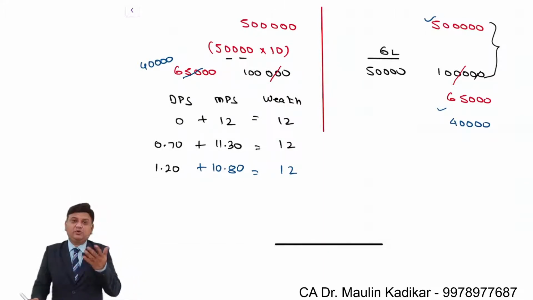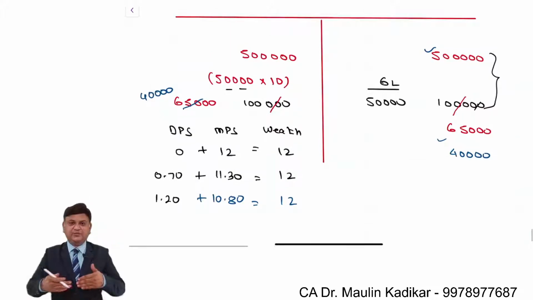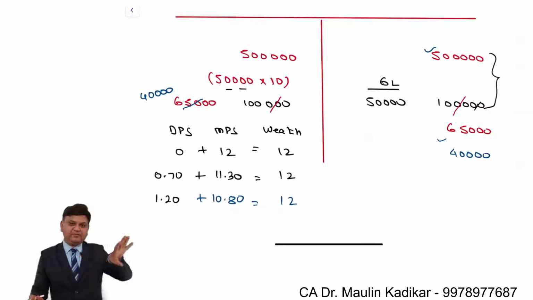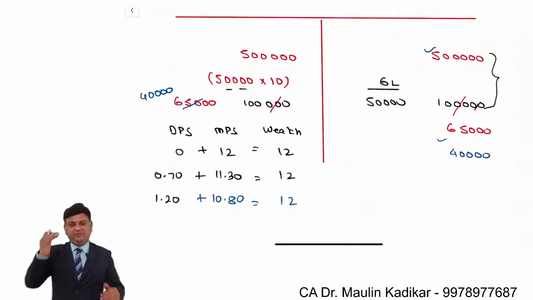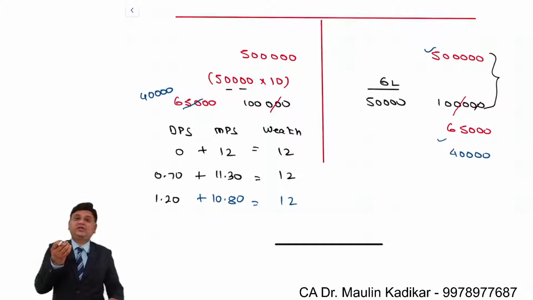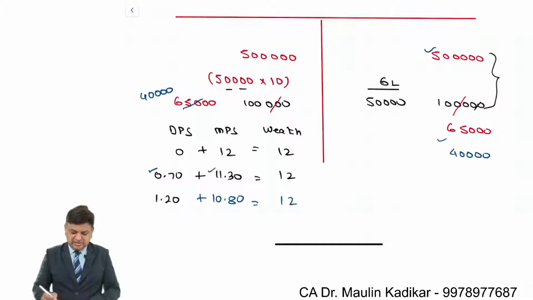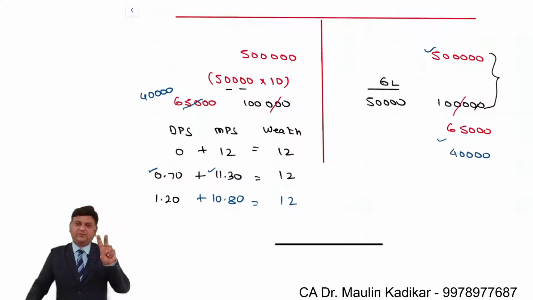The approach has a kind of conclusion, or reasoning, that whenever you make payment of equity dividend, at that time the wealth of the equity shareholder reduces in the form of the market price of the equity share. So if you pay dividend, then the price of the share is proportionately reduced. However, the overall wealth of the shareholder will remain the same. Why? Because the overall wealth of the shareholder consists of two components: one is the dividend income and another is the market price of the share.